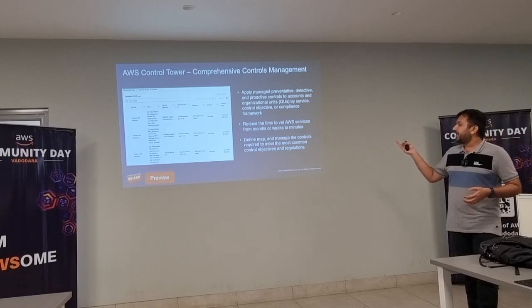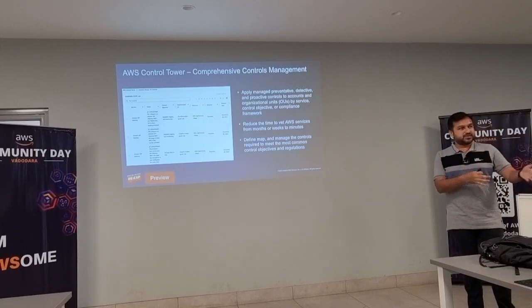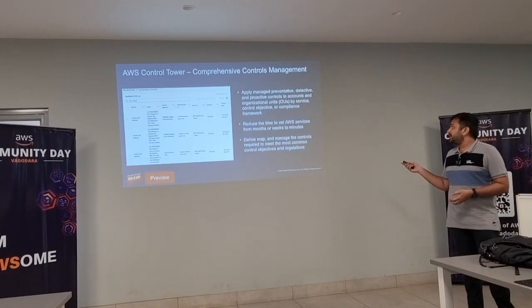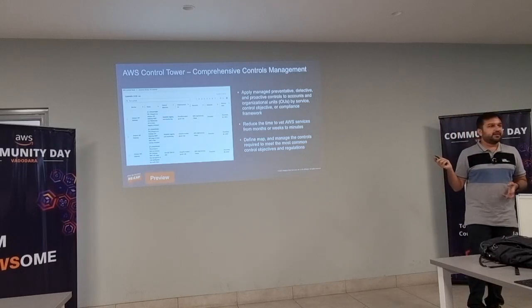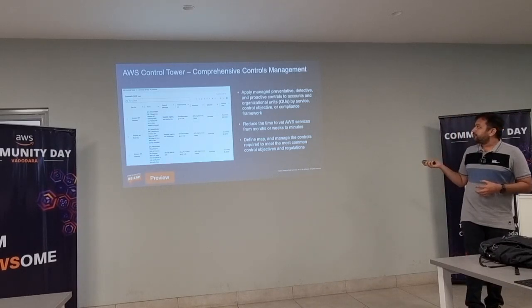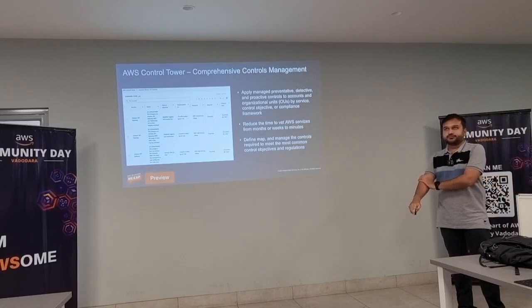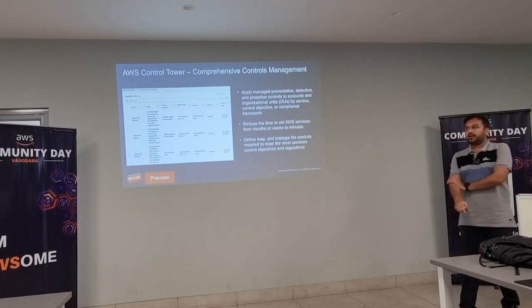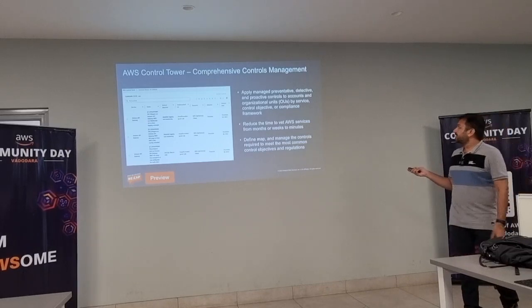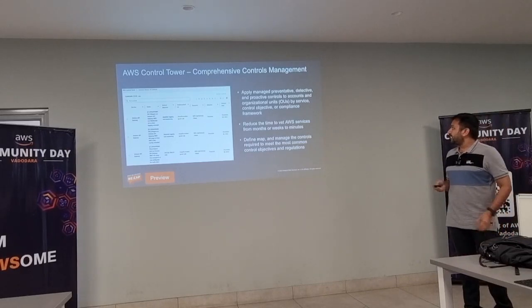So we can apply service control policies. Then for detective, we can use AWS Config, right? And for proactive, I forgot that. So three kinds of things we can use.